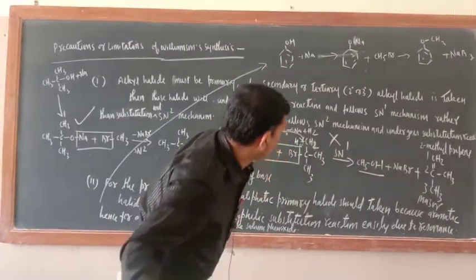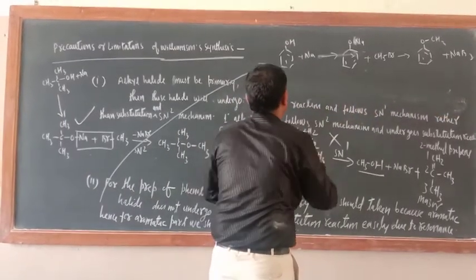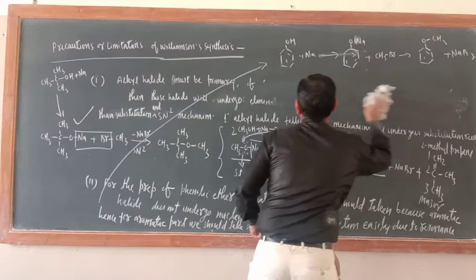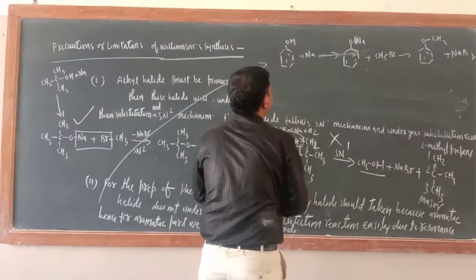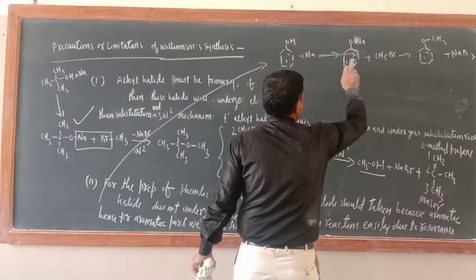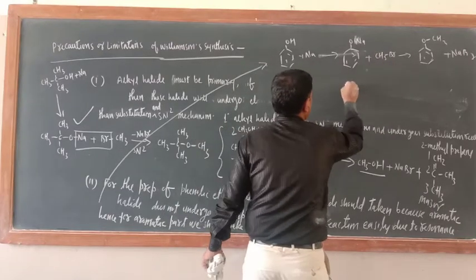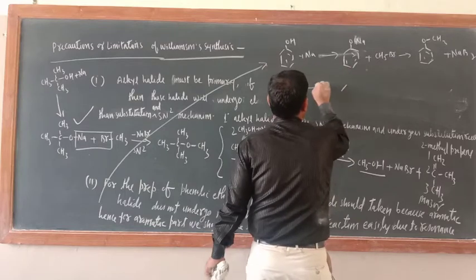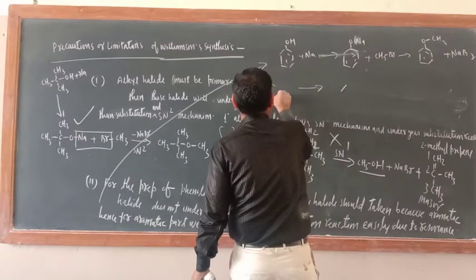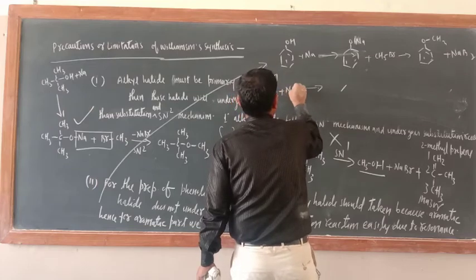Now this reaction can be written like that also. Suppose you are changing the condition. First step is common only. This is phenol, its reaction with sodium.